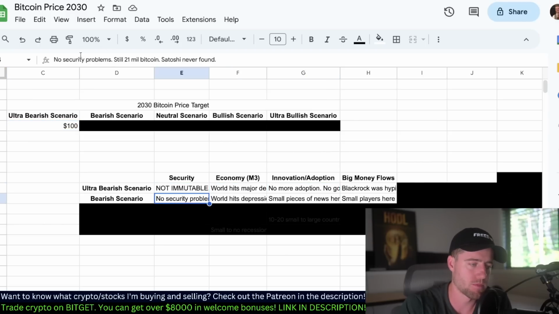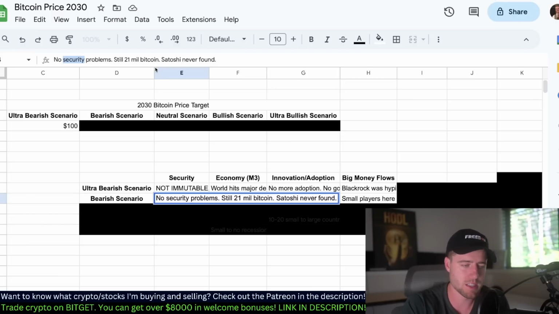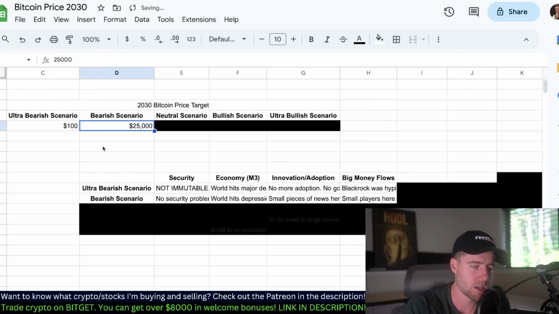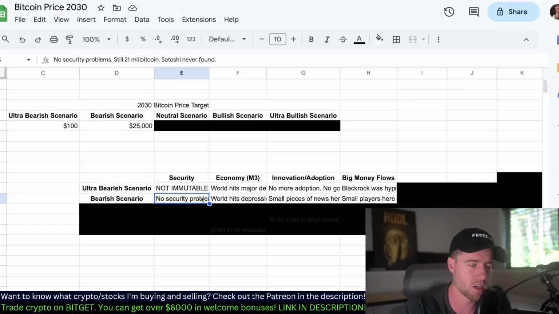Bearish scenario. Security. No real security problems. Still 21 million Bitcoin, and Satoshi's never found. So this is basically just what it is now. And I should give the price of the bearish scenario. I think the bearish scenario is about today's price, $25,000. Basically, we just go sideways for the next 7 years. So no real security problems.